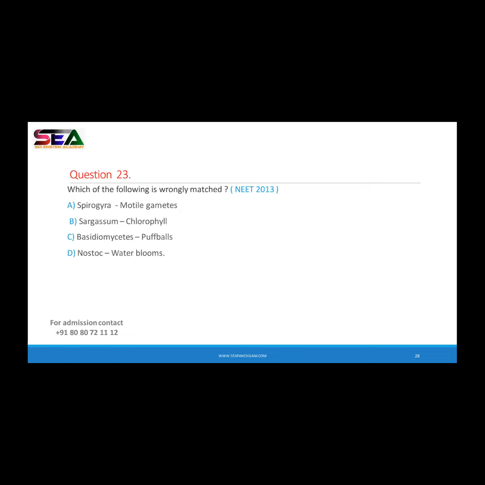So depending upon the photosynthetic pigment, algae is divided into which groups? There are three types: green algae, red algae, brown algae. So which group is it? Absolutely correct. Right, it's a Phaeophyte as it shows a brown color pigment. So Sargassum shows chlorophyll A and C as photosynthetic pigments. Okay, tell me about Basidiomycetes.